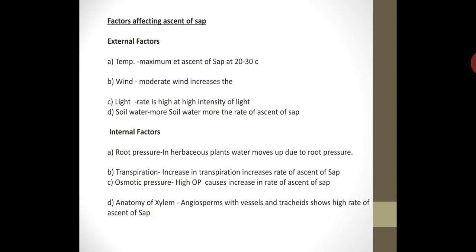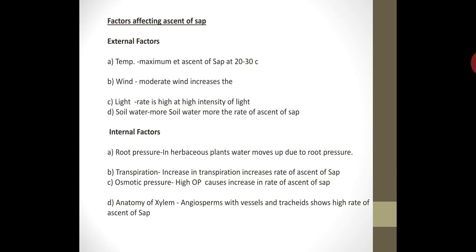Fourth factor, soil. Soil water and ascent of sap. It is observed that the more the soil water, the higher the rate of ascent of sap. As is well known, when maximum water is there, it will be absorbed frequently. Plenty of water will be absorbed, and so automatically the loss in the form of transpiration will also happen more. So soil water availability increases the rate of ascent of sap. So these are the external factors.